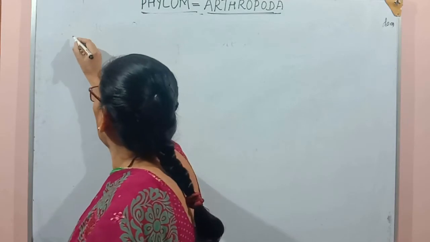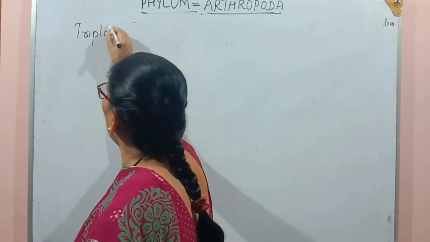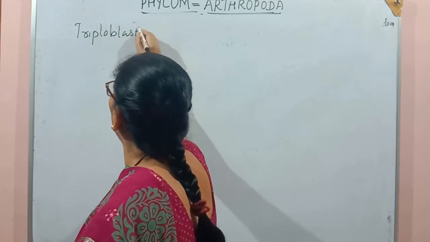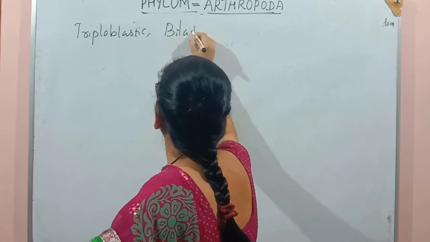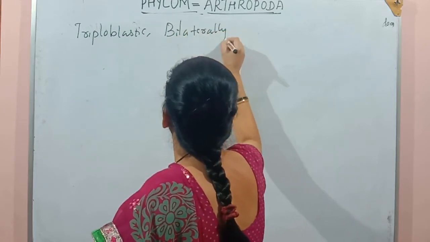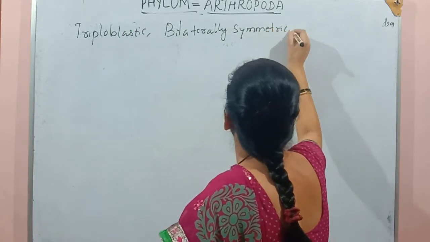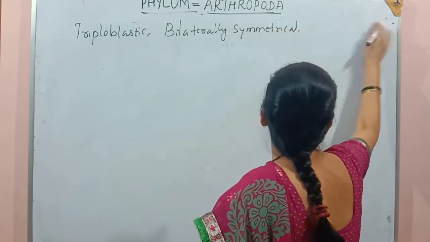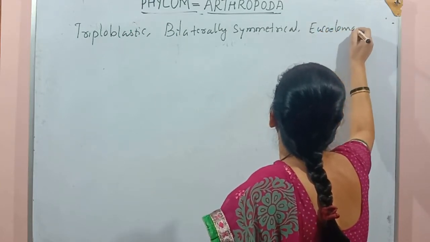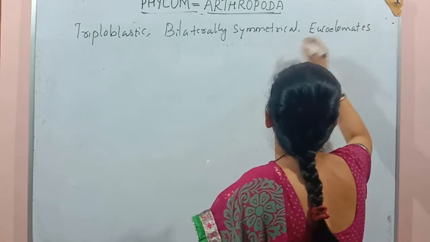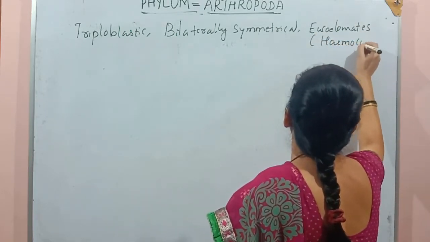The basic characters: these organisms are triploblastic, bilaterally symmetrical, eucoelomates. Here the eucoelomate is hemocoelomate because the cavity is filled with blood.